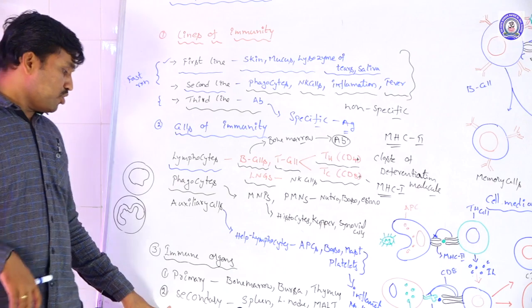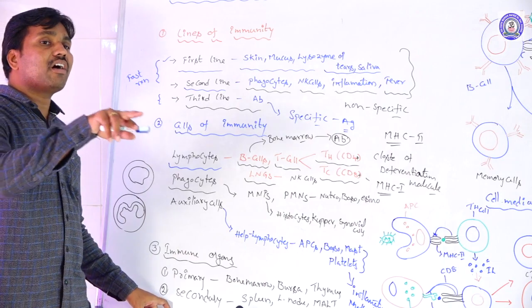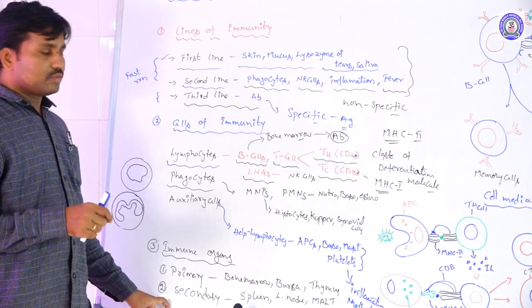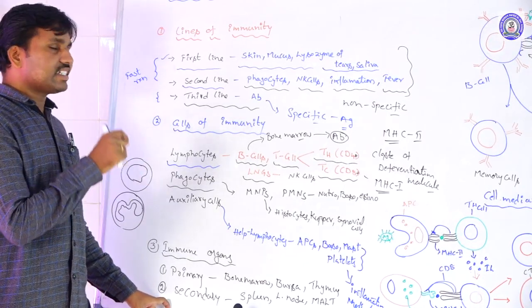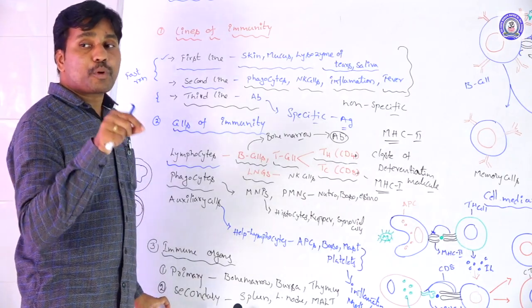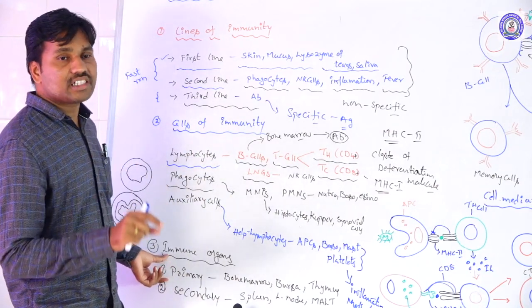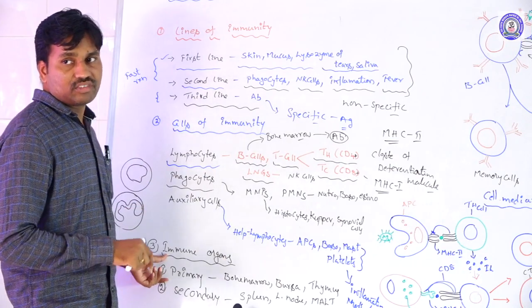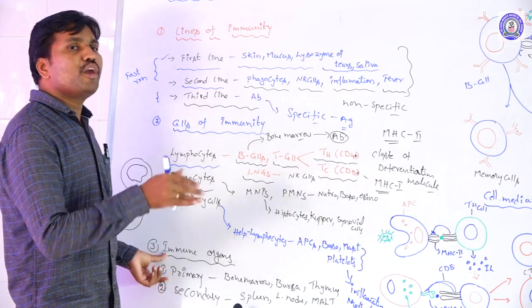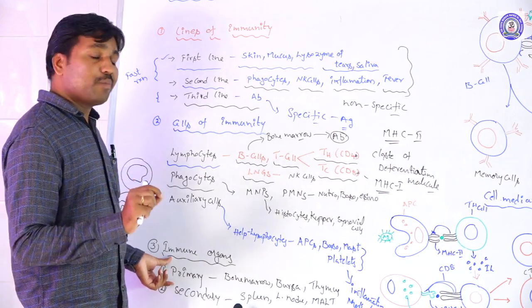What is meant by the primary immune organs? They are the organs wherever the immune mediator cells are produced, like the lymphocytes, B cells, and T cells. From where they are secreted and produced, those organs are called the primary lymphatic organs or primary immune organs. Lymphatic organs are immune organs because the lymphatic tissue is involved in the immunity process. So this is called a primary immune organ or primary lymphatic organ.